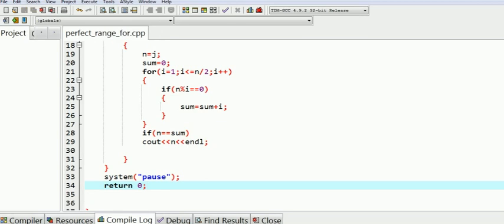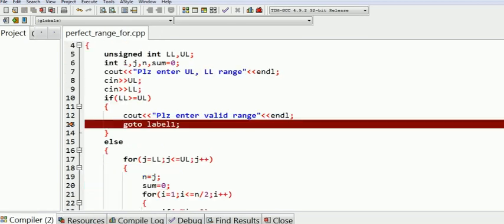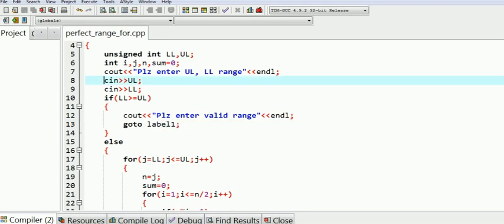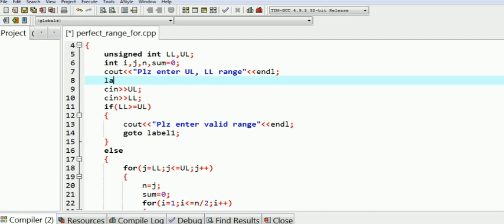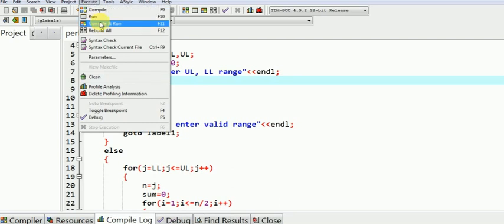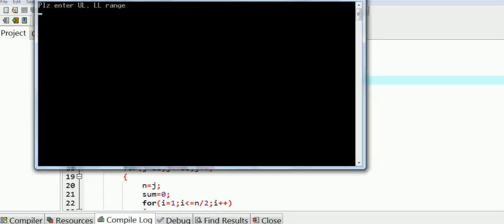Now compile it and execute it. It's generating an error. Remember that we have not declared label 1. So declare label 1 followed by a colon symbol and re-execute it. Please enter a valid range, that is 100 and 3, and the perfect numbers in this range are 6 and 28.